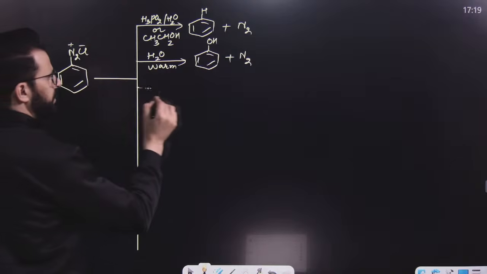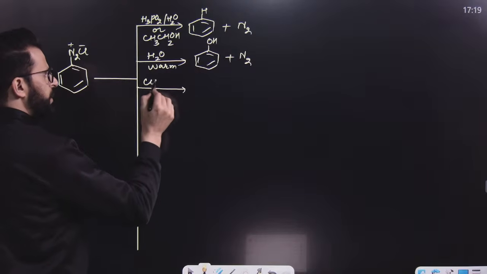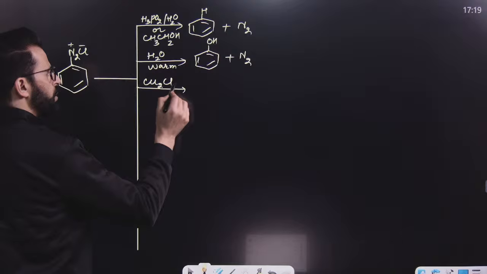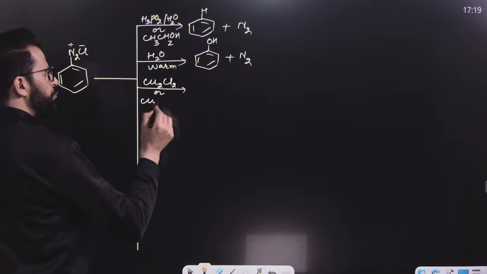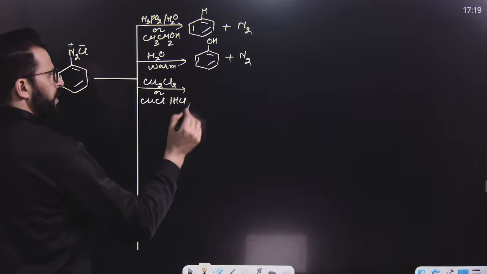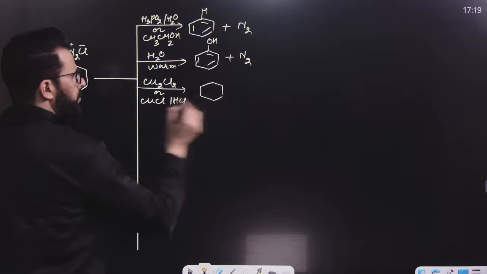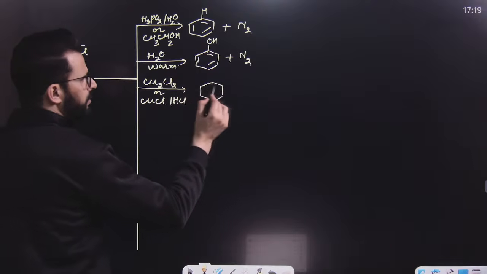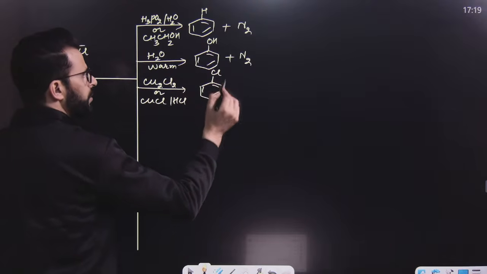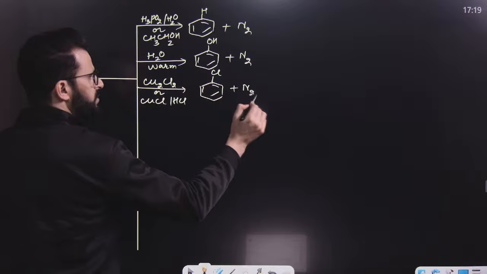After that, if this is treated with, say for example, Cu2Cl2 or CuCl and HCl, then chlorine attached to copper is introduced over here and N2 will be replaced.